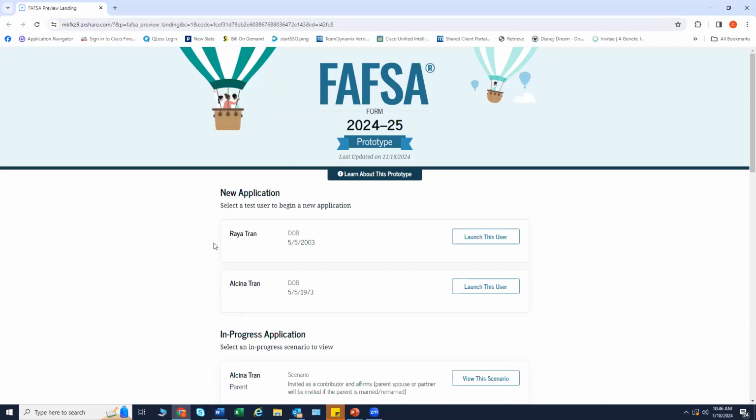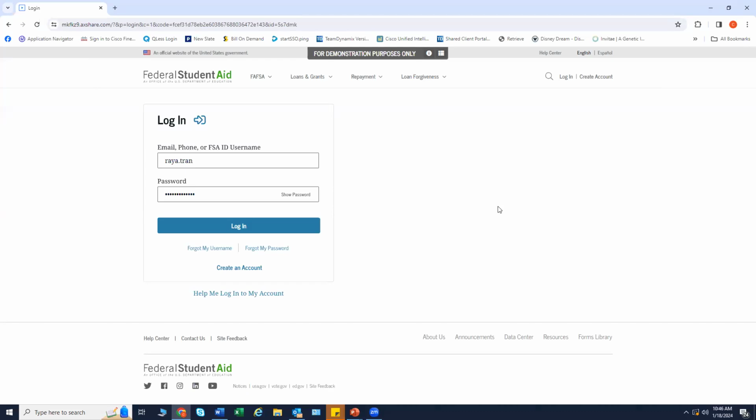For today's demonstration, we're going to proceed as an independent student with both parents married, filing taxes jointly. If the student selects Start a New Form from the FAFSA landing page and they are not logged into their studentaid.gov, they are taken into this login page to enter their login credentials.